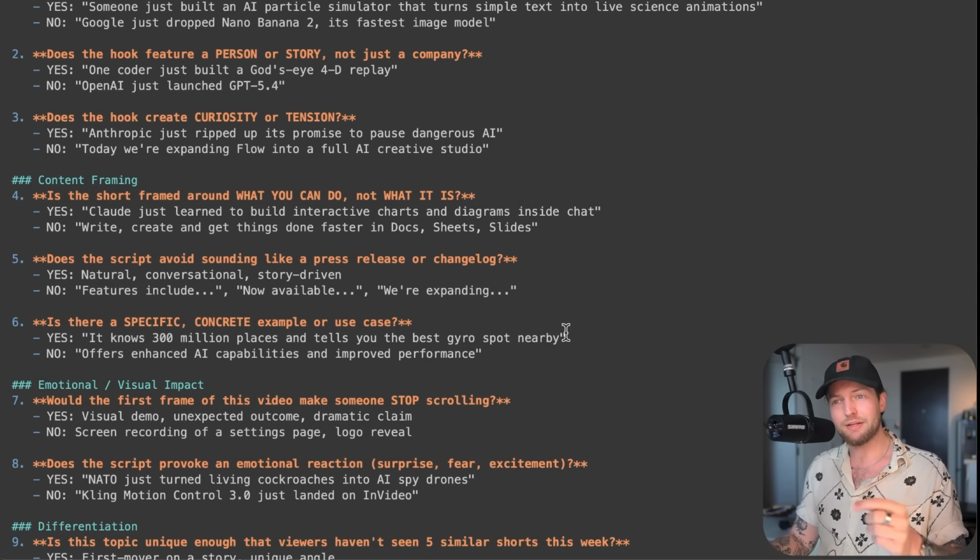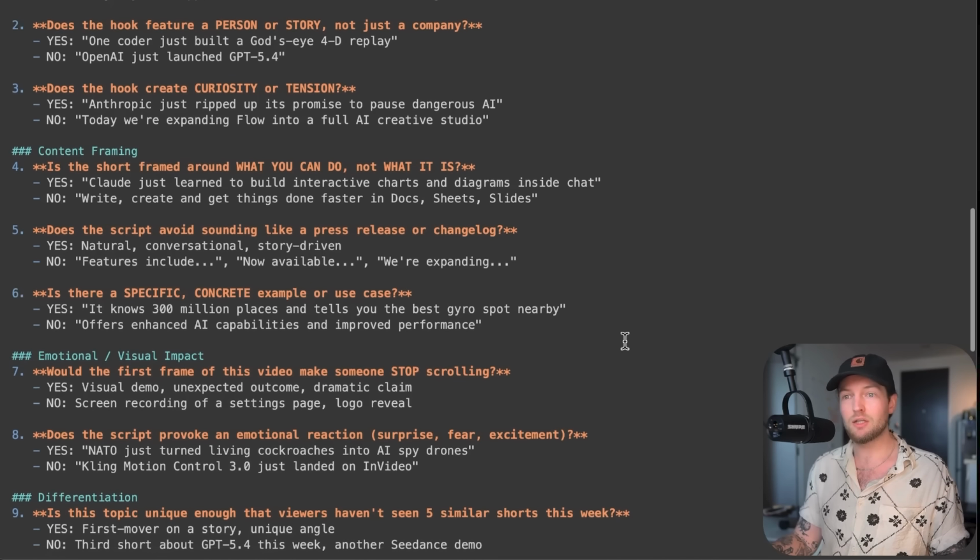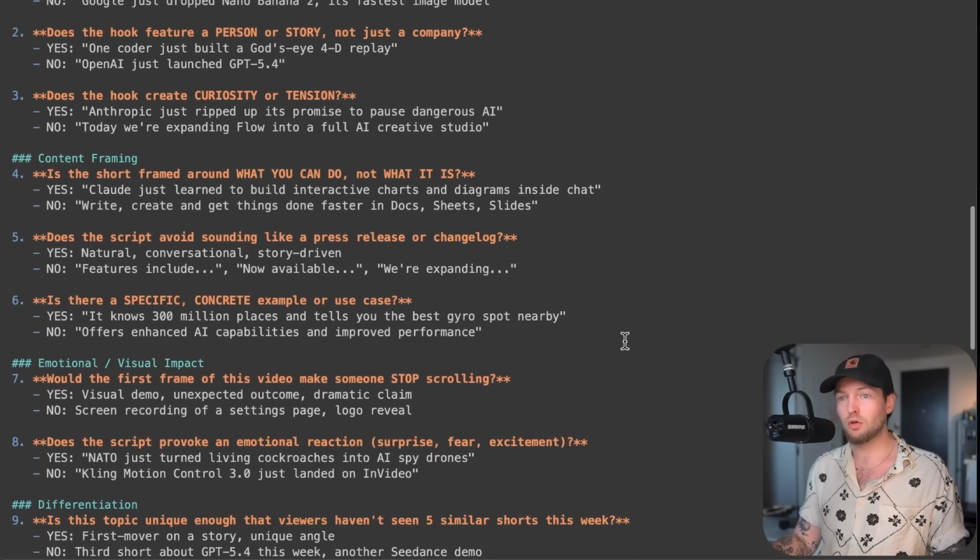And the key is that binary criteria are machine readable. You can feed a script into Gemini and ask it these 10 questions and you get a score out of 10. No subjectivity, no rating on a scale of 1 to 10 just on vibes. It's just yes, no. But now that we had all of these, we started wiring the loop.